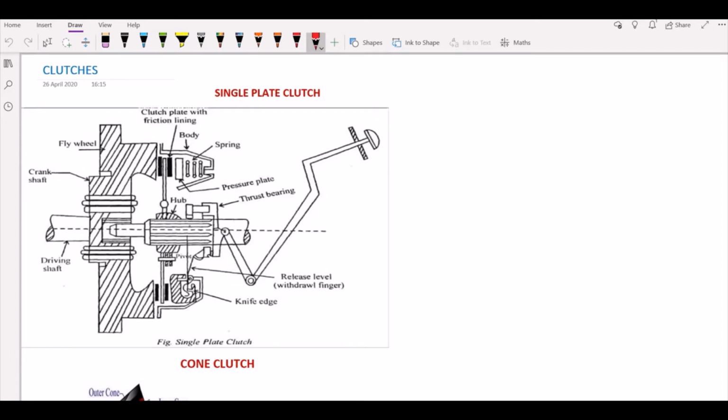Here there is majorly a diaphragm present, which acts as a series of levers. These levers are not actually needed, but they act as a levering for absorbing. Next, with the help of this, less effort is required on the pedal to keep the clutch disengaged when the load is uniform and constant on the driven plate. Squeezes, rattles and vibrations are also mostly eliminated in the case of this single plate clutch. So this is the general working principle of your single plate clutch.